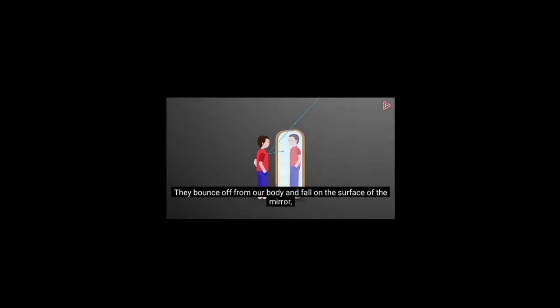The light rays from the source are first incident on our body. They bounce off from our body and fall on the mirror and again get reflected from there. This reflected light then reaches our eyes and we see our image.